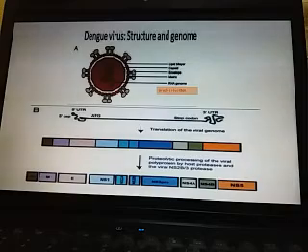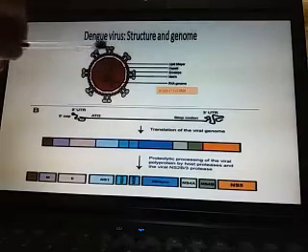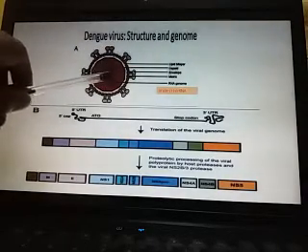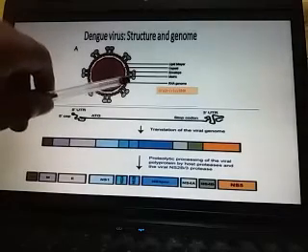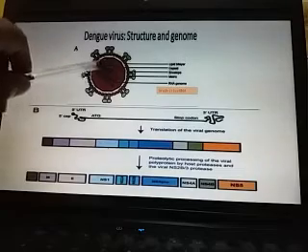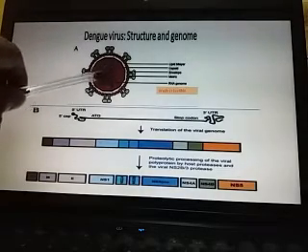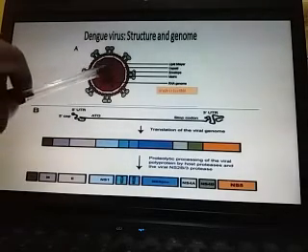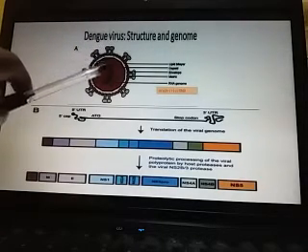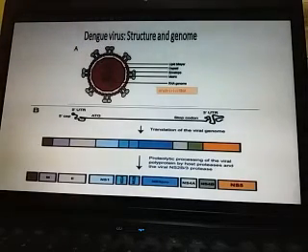Here you can see the complete structure of the virus: the lipid layer, the capsid, this portion indicates the matrix, and here you can see the thread-like structure, that is, the single-stranded positive-sense RNA.